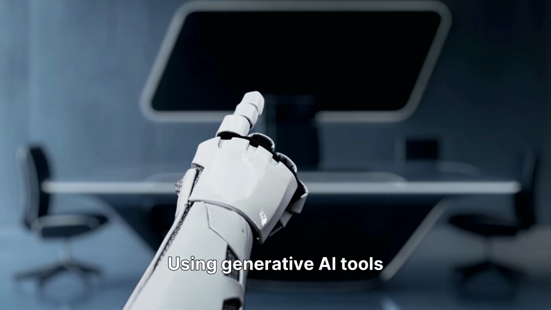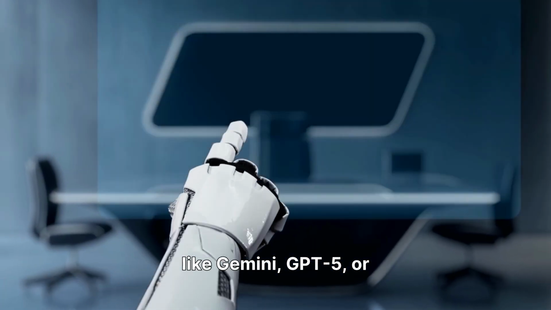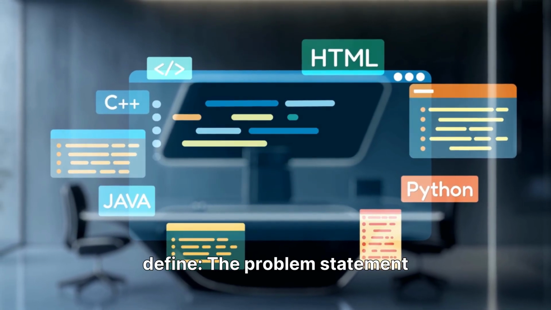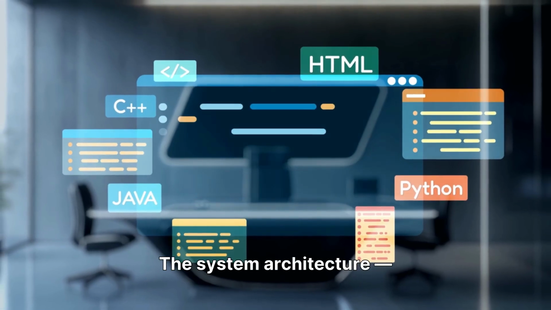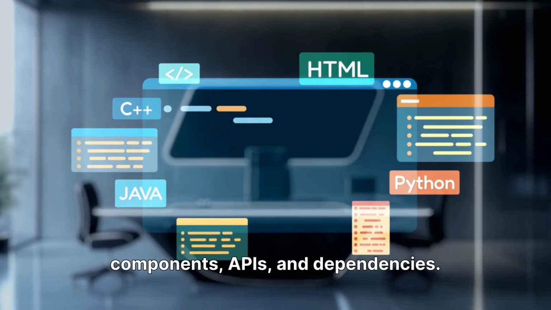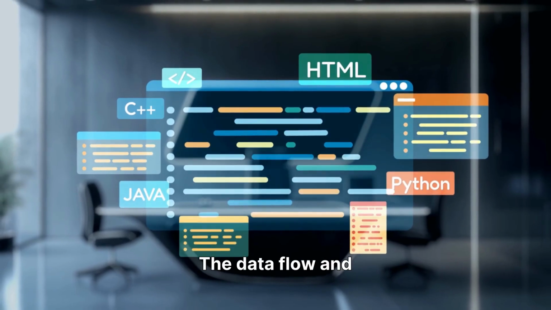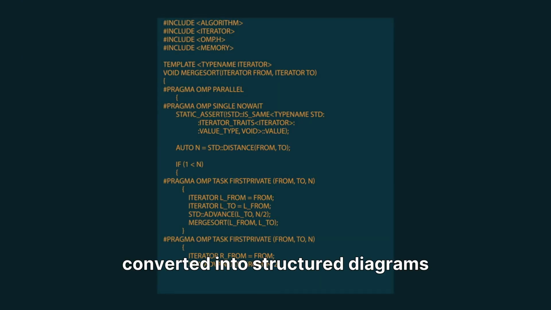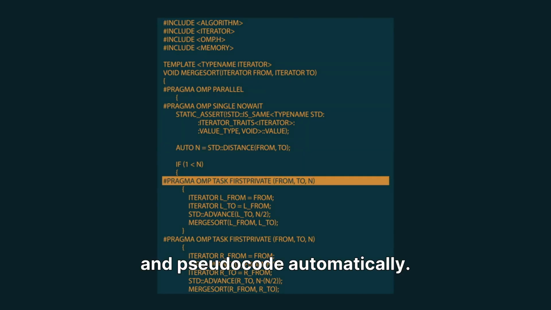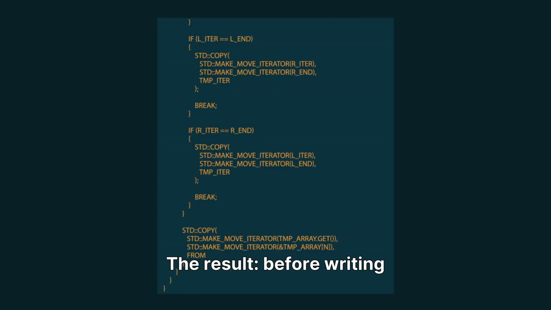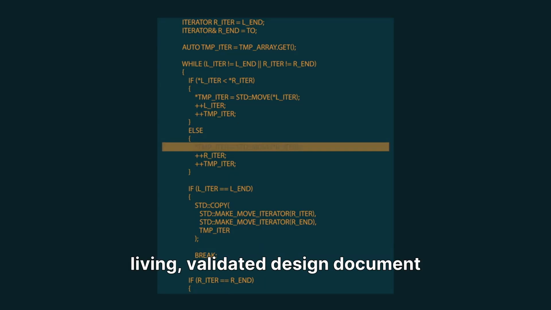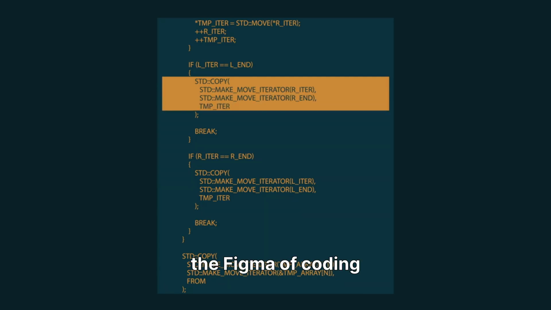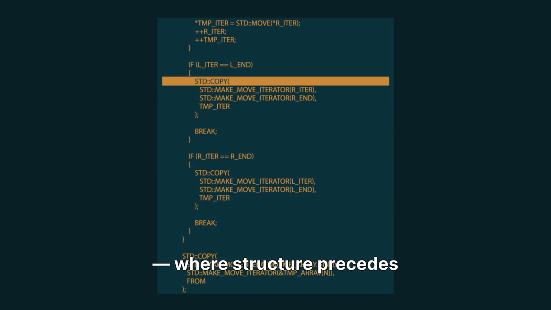Using generative AI tools like Gemini, GPT-5, or Claude, the developer collaborates with the AI to define the problem statement and user requirements, the system architecture, components, APIs, and dependencies, the data flow, and expected performance metrics. This blueprint is created in natural language and converted into structured diagrams and pseudocode automatically. The result, before writing a single line of code, you have a living, validated design document that AI understands. Think of this as the Figma of coding, where structure precedes syntax.